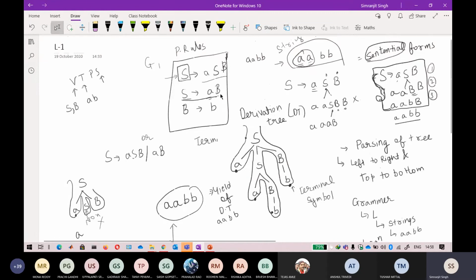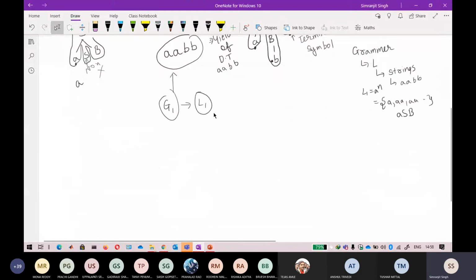You can also see what kind of strings it is generating. Based on the strings that a particular grammar is generating, you can say what exactly a language is. Okay, so now I will repeat myself a little bit here.